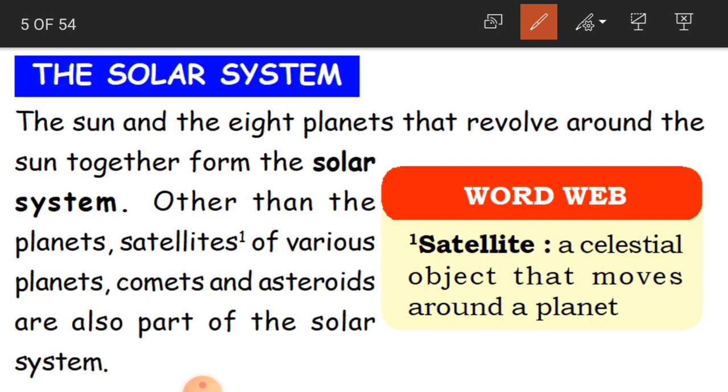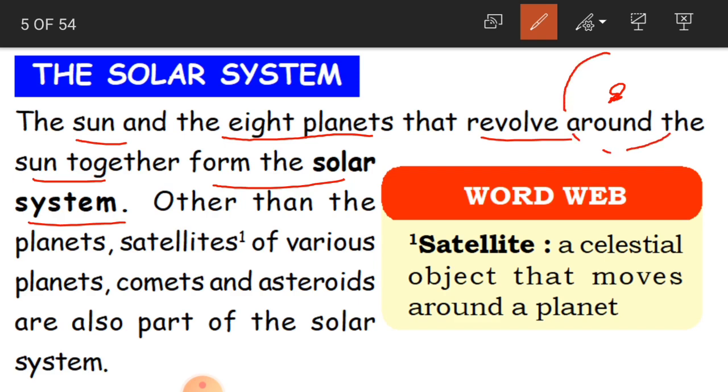The solar system is the sun and the 8 planets that revolve around the sun together. As we have just discussed, along with the sun, we have 8 planets which revolve around the sun, and together they form the solar system.